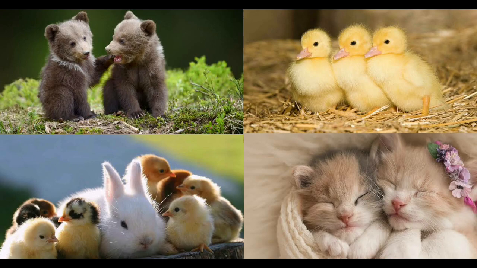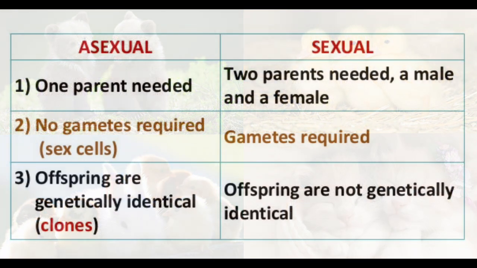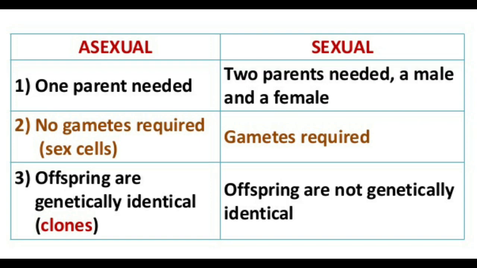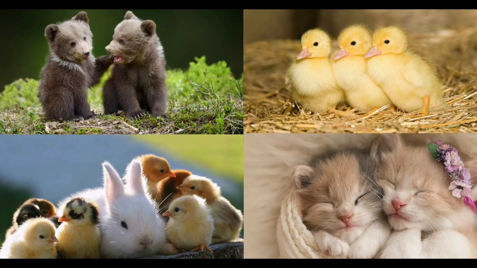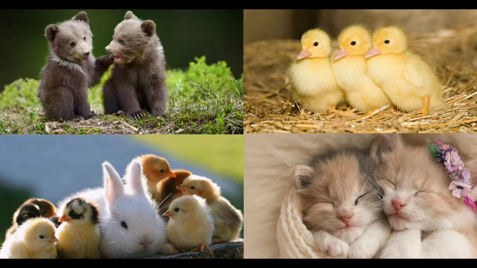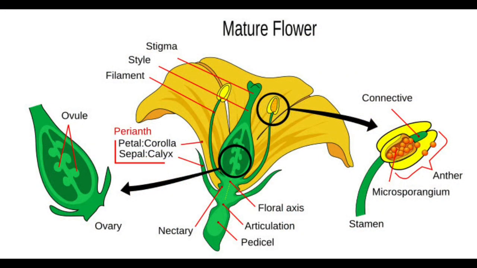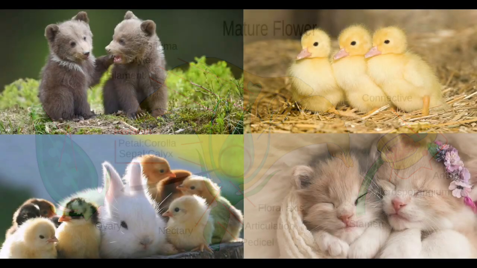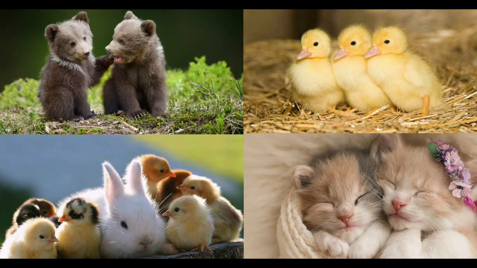Just as in plants, there are two modes by which animals reproduce. These are sexual reproduction and asexual reproduction. First, we will discuss sexual reproduction. Try to recall reproduction in plants, which you have studied in class 7. You will remember that plants that reproduce sexually have male and female reproductive parts. In animals also, males and females have different reproductive parts or organs.